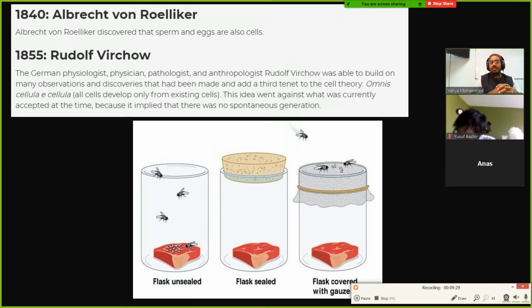So this idea that living things can come out of just some random dead thing is called spontaneous generation. This person Virchow is saying that this cannot really happen, and this is the experiment that he's using to show that.